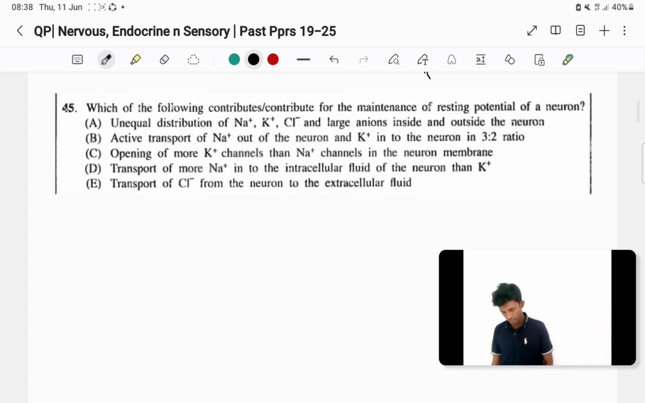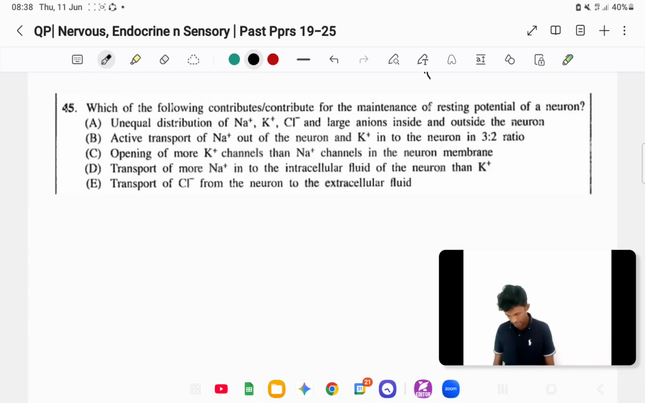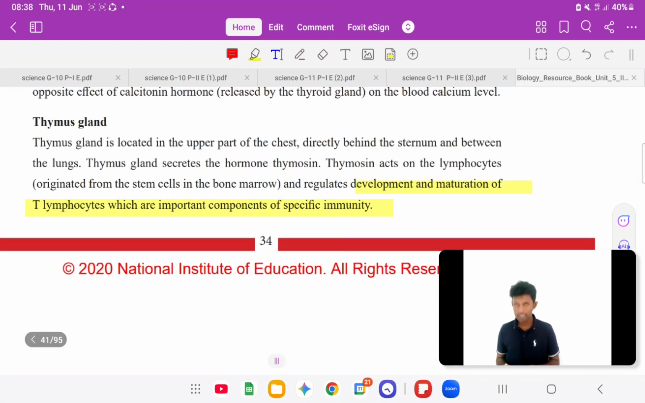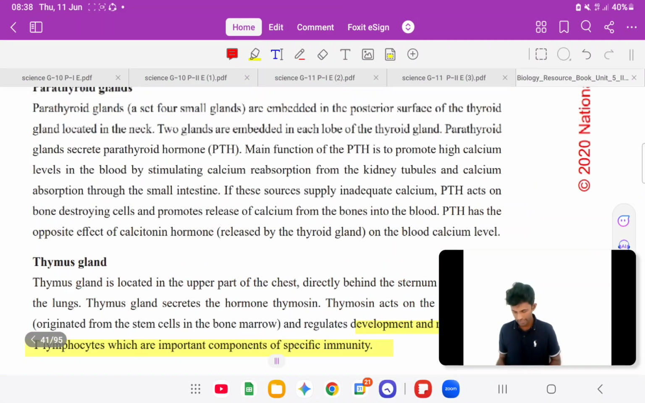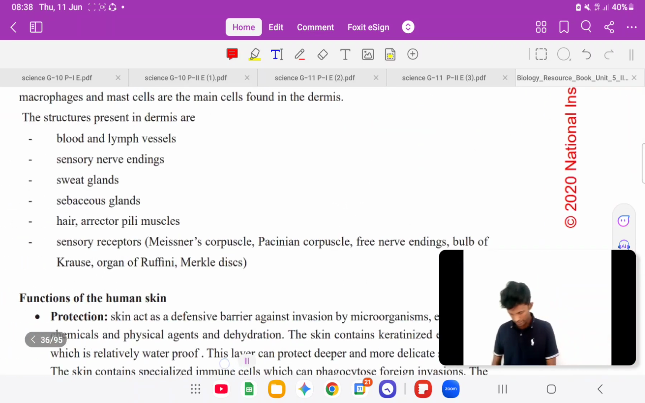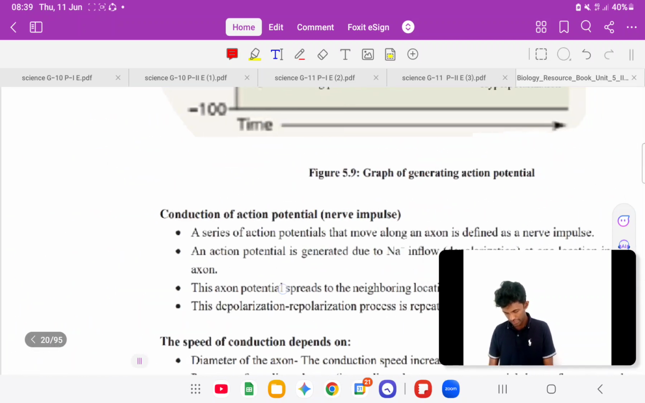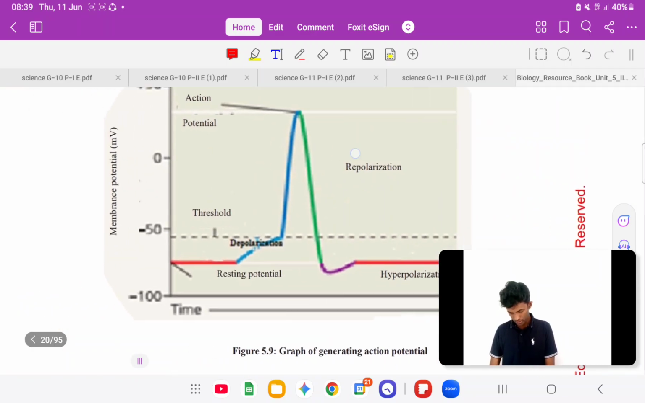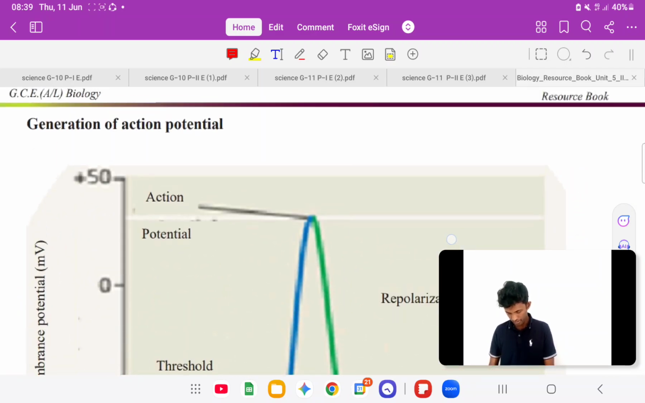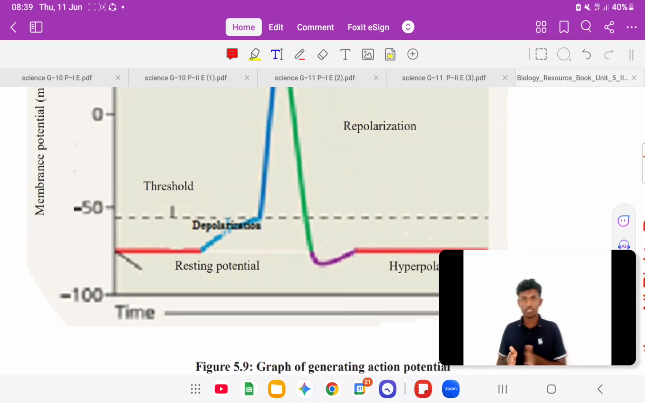Which of the following contributes to the maintenance of the resting potential of a neuron? Resting potential. What we call the resting potential is what normally exists in a neuron before a signal, an impulse, arrives. Your book has how an action potential is generated. This graph is really important, the generation of action potential. You can see in red color they show the resting potential period.